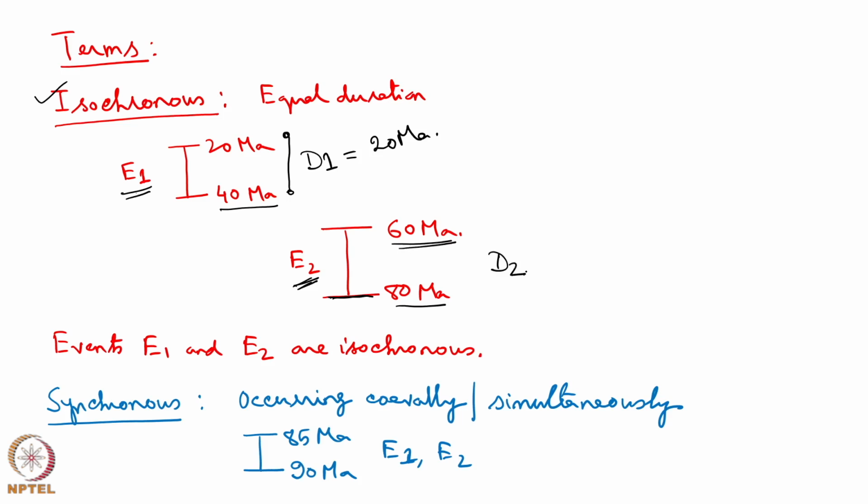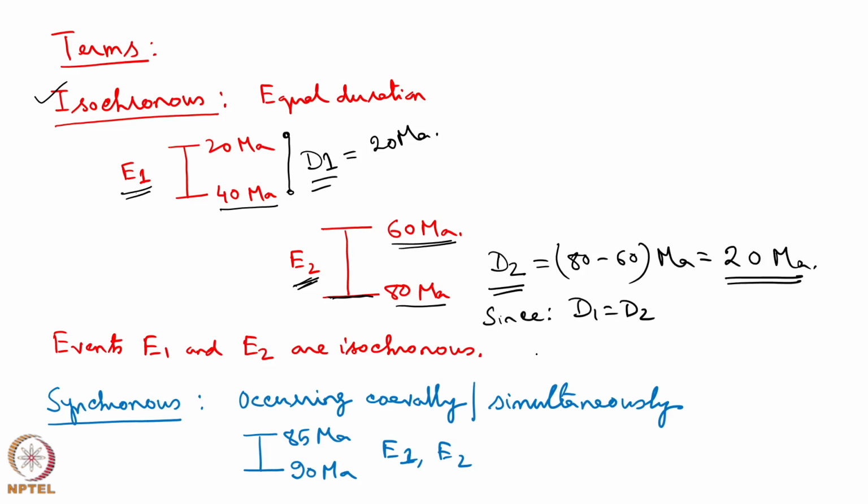In this case, the duration of E2 is given by D2 is equal to 80 minus 60 is equal to 20 million year. Since the D1 and D2 are the same, we can say that E1 and E2 are isochronous.